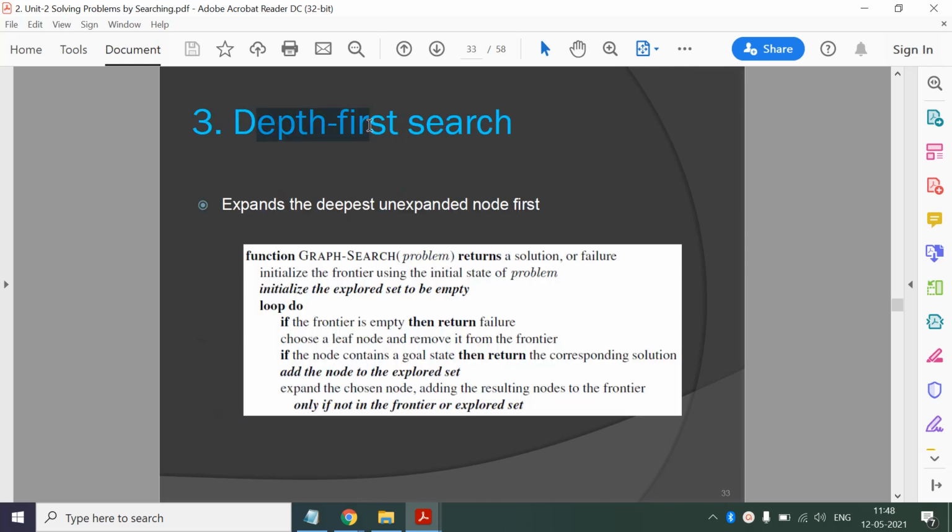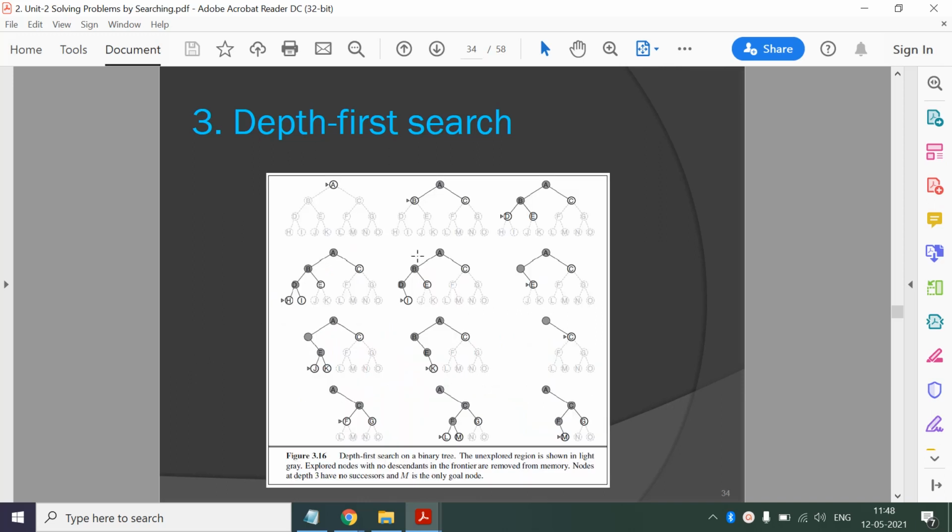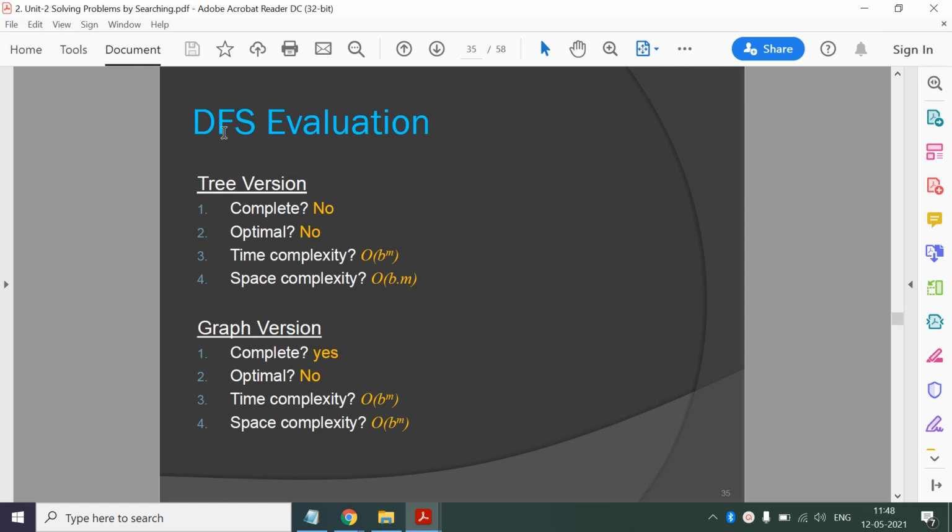And DFS, so it expands the deepest unexpanded node first, so we'll go to one particular branch to the deepest level, and if solution is not there, we'll backtrack and go to the other branch. So this is the working of DFS. Now here you can implement DFS using tree version or graph version. Now we are interested in the tree version of DFS because we have linear space complexity here, otherwise we have the exponential, right?